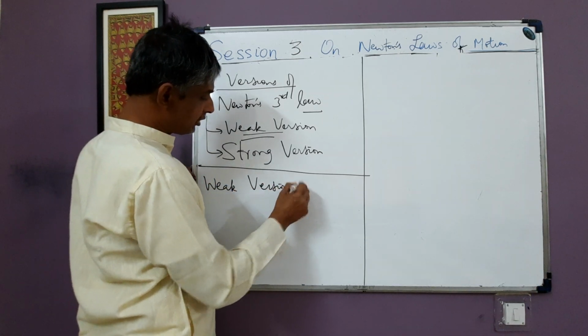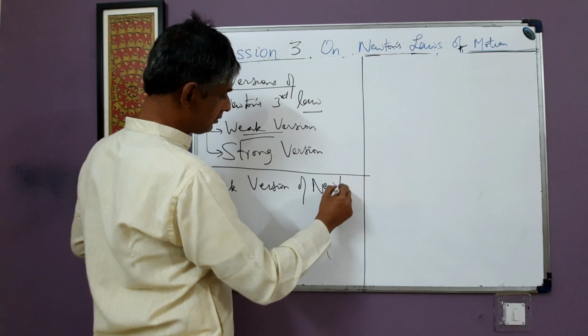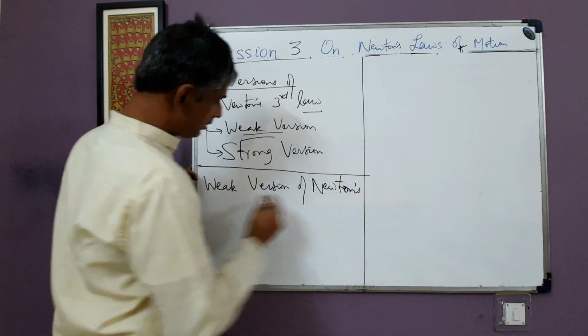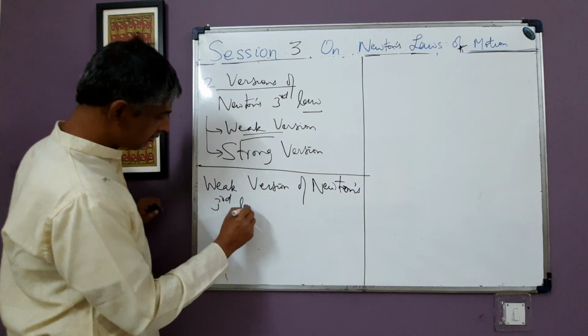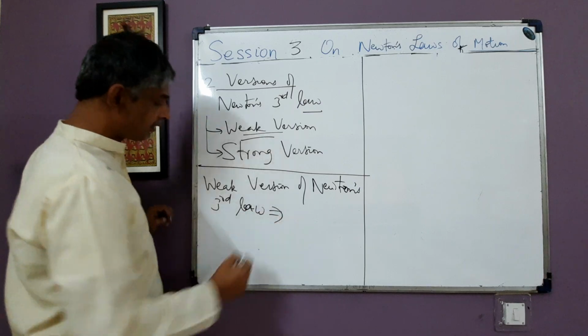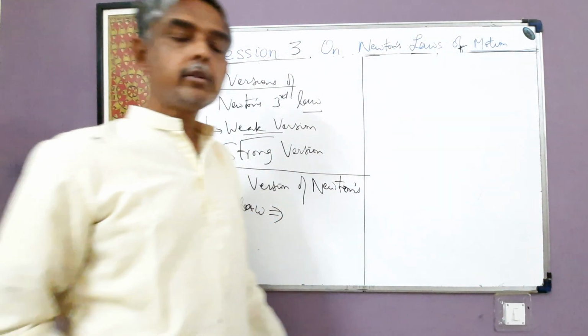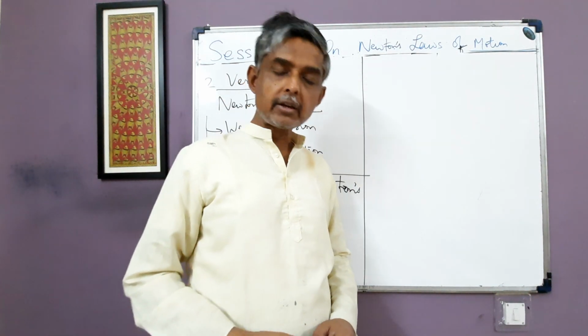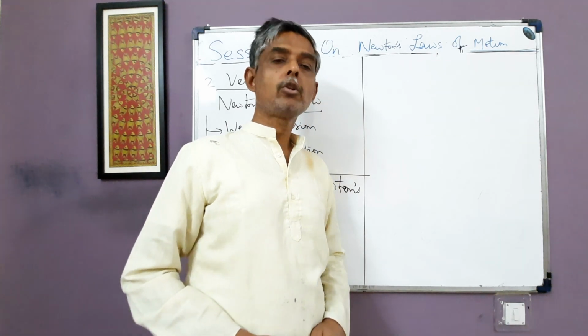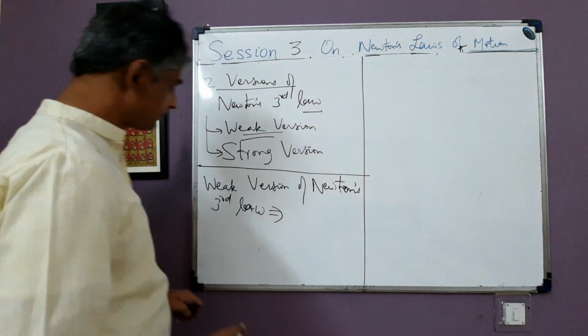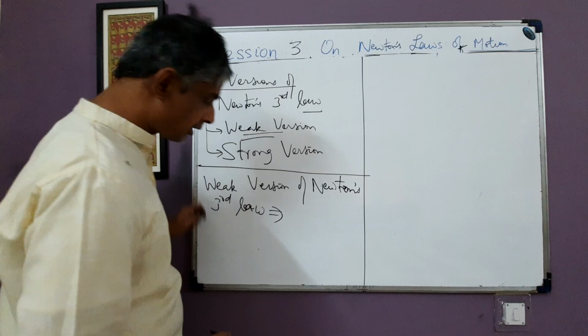Weak version of Newton's third law. What does it state? Interaction forces between two particles are equal in magnitude, opposite in direction, and they are not directed along the line joining the two particles. That is called the weak version of Newton's third law.